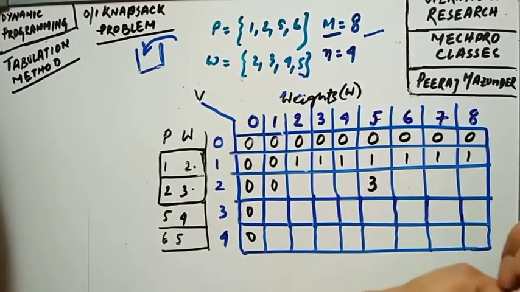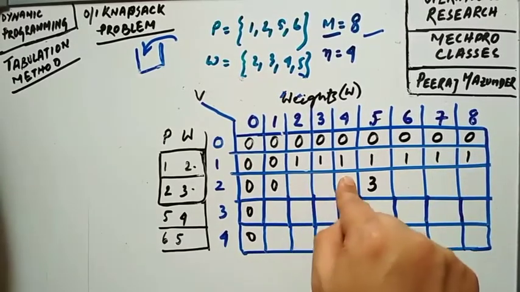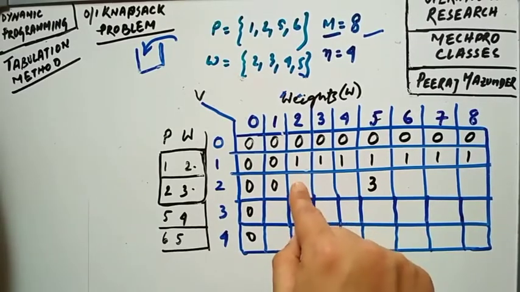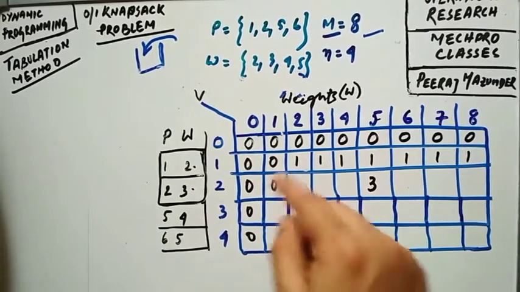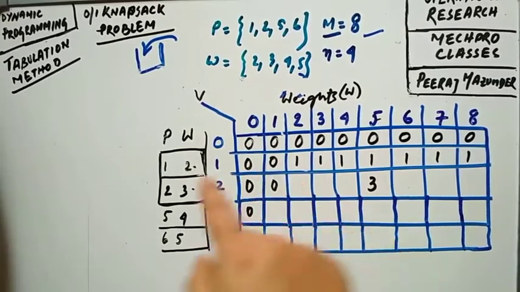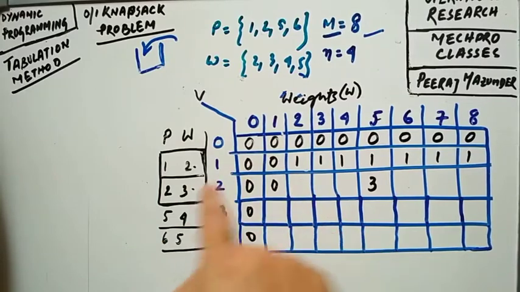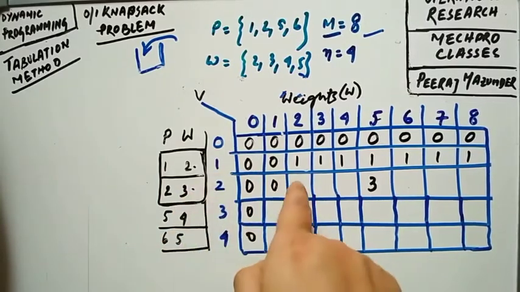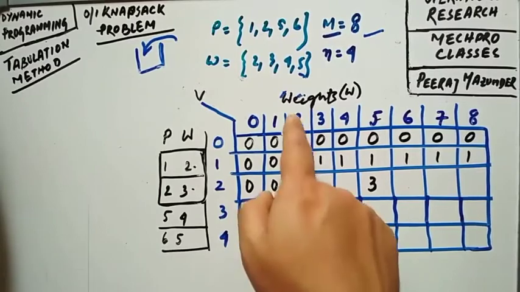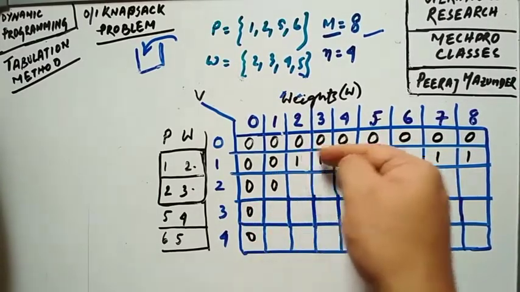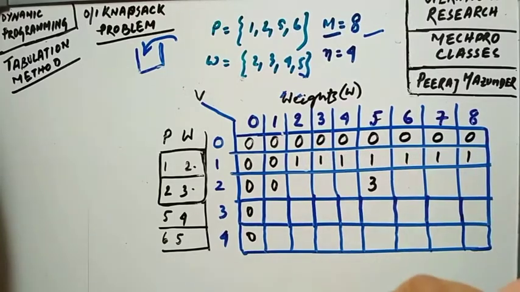Now what will be the value of these cells? Can you tell me what the value is in this cell? Look, previously we have checked that if we consider the first object, we cannot fill this object at this particular table, because the weight capacity is given as 2. So we have to collect data from the previous cell only, okay?